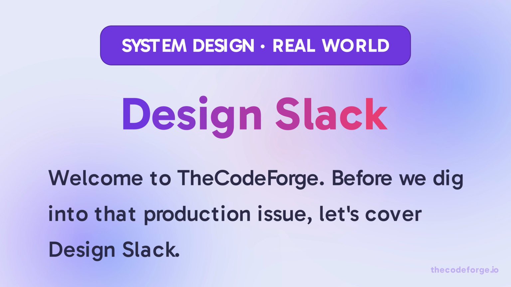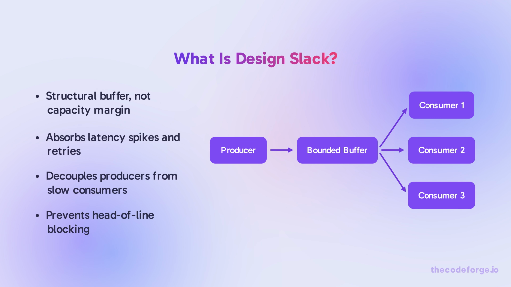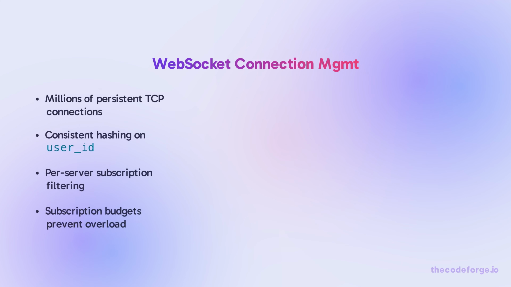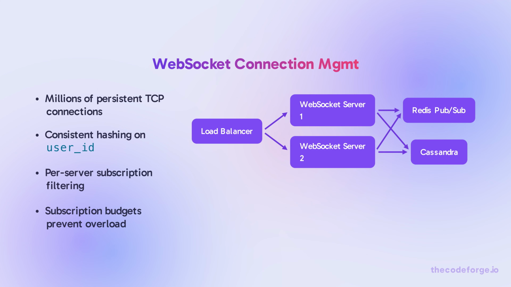Before we dig into that production issue, let's cover design slack. Design slack means sizing connection pools, thread pools, and queue depths to handle 3-5x expected peak. It decouples components so a slow consumer doesn't stall the entire pipeline. Slack maintains millions of WebSocket connections. Each server subscribes only to channels that have local users, reducing Redis subscription overhead by up to 50x.